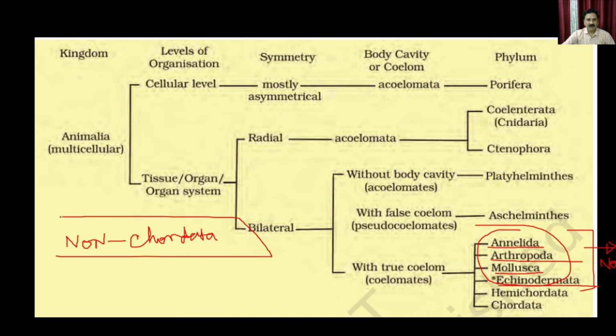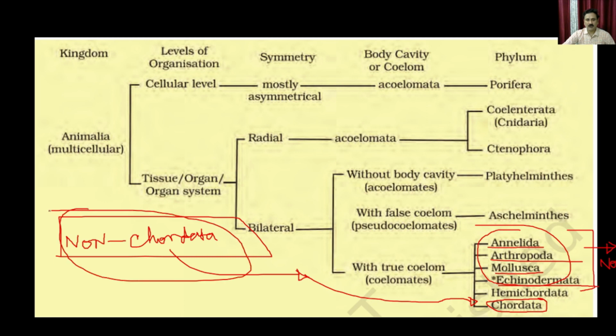But there is an organism which is considered as the intermediate between the organisms which contain the notochord and the organisms which do not contain the notochord, and these organisms are called the Hemichordata. Hemi means the 50-50, right? So it has the notochord, but it also has features belonging to the non-chordata. So let's discuss the Hemichordata as well.